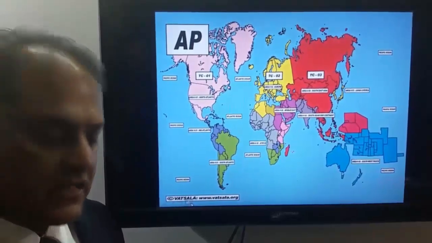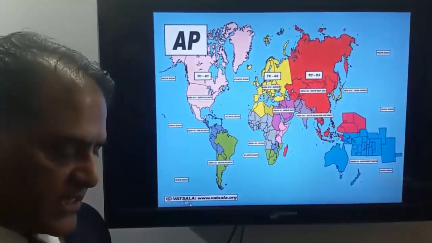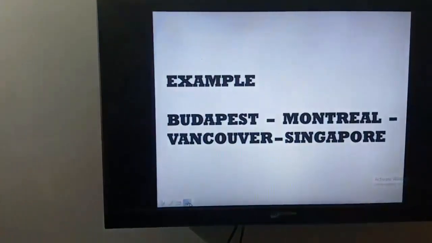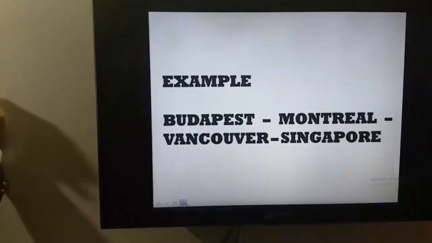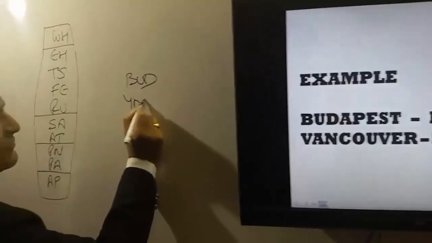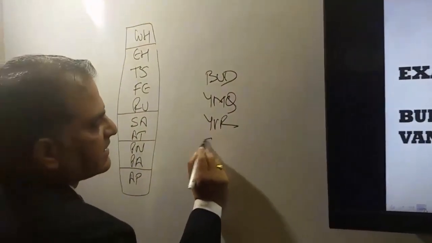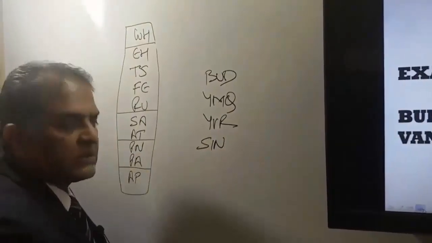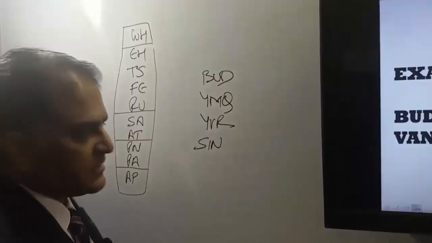Now we'll try to understand more with some of the examples. Now we have this Budapest, Montreal, Vancouver and Singapore. Now to find out the global indicator for this itinerary, first we'll find out the areas.